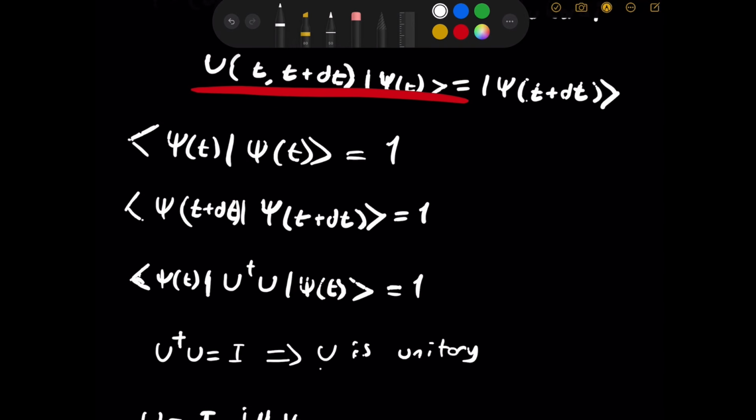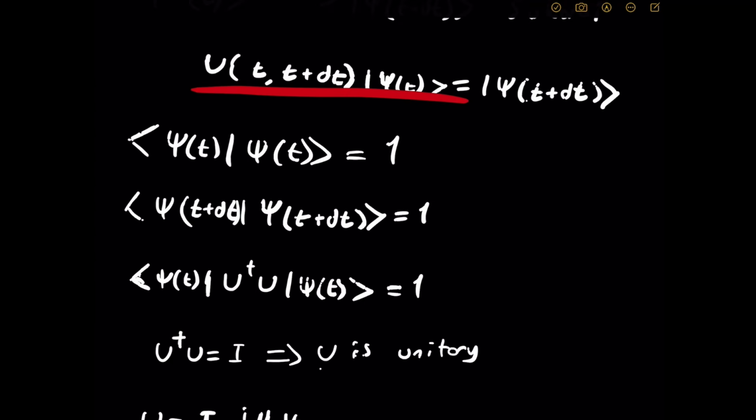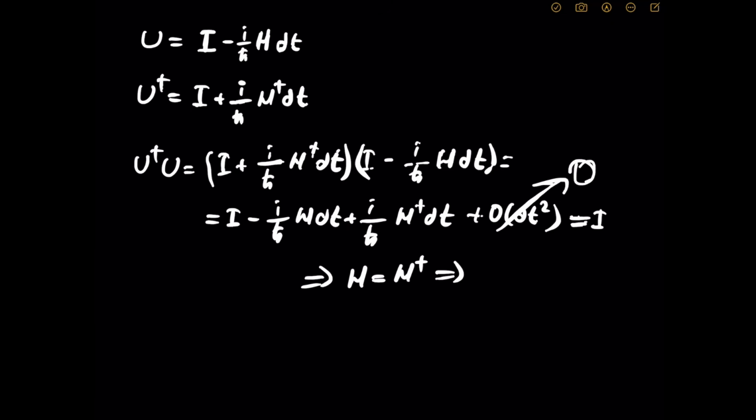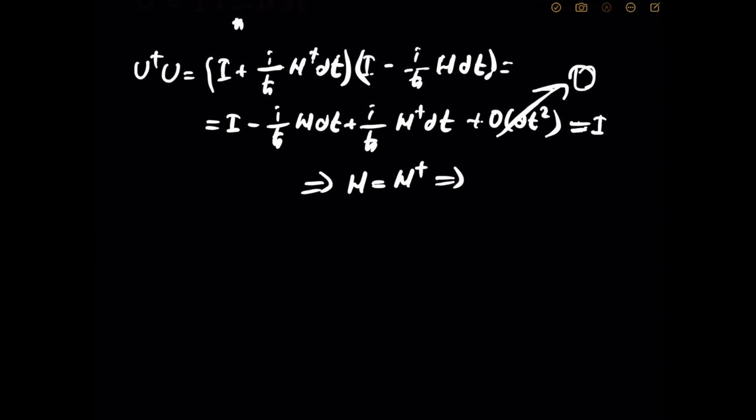If you just look at here, and if you substitute the expression for u, which we argued for, right? And again, what was the argument? It should be something that is derived from the identity, because if dt actually goes to 0, then nothing should change. And we just assume that it's linear in time, and then it turns out that if we write it in this form, the h happens to be something Hermitian, and we associate it with the Hamiltonian from classical mechanics. And again, that's an assumption. There is no maths that's telling you that h stands for the Hamiltonian. That's just baked into the equation by physicists, by Schrödinger himself.